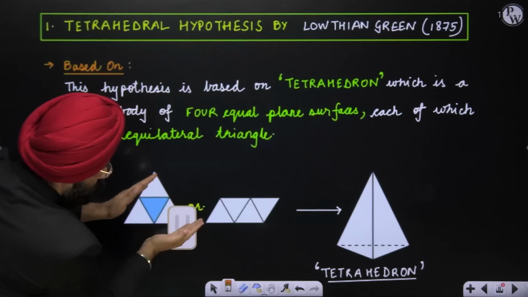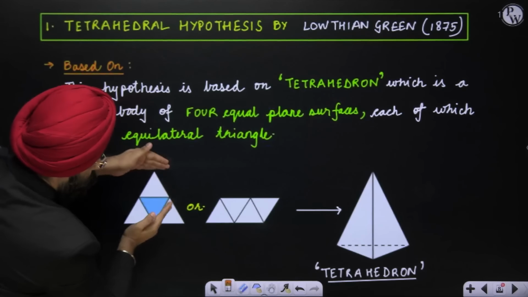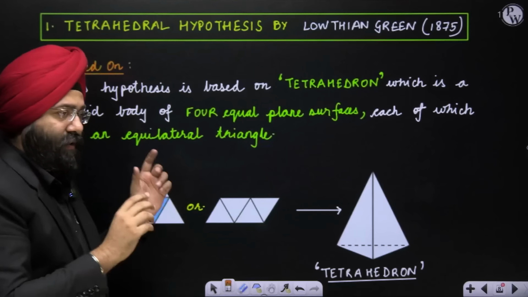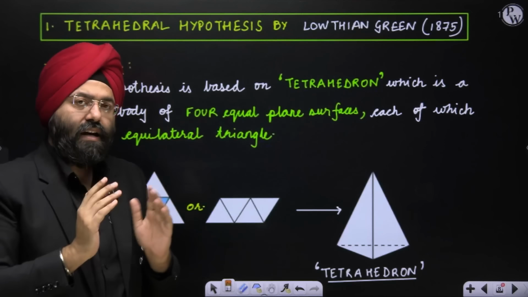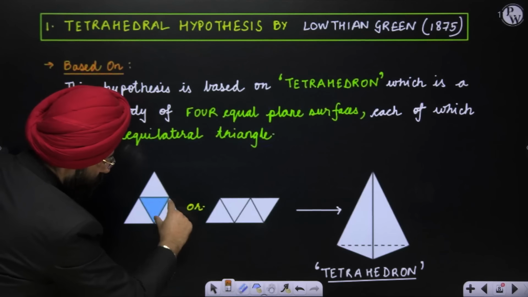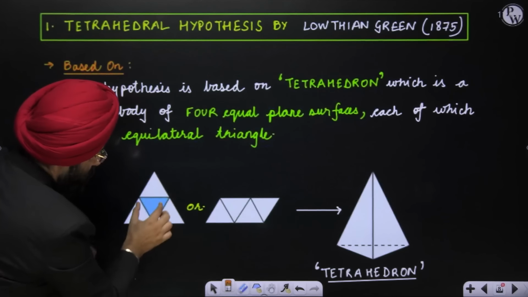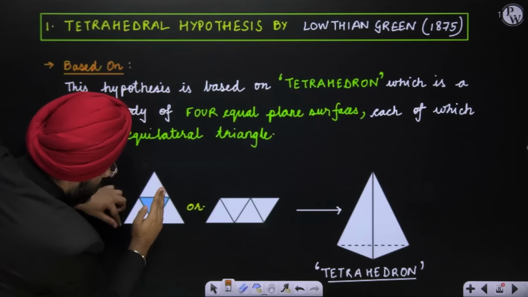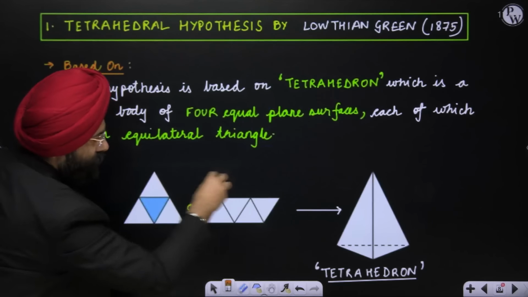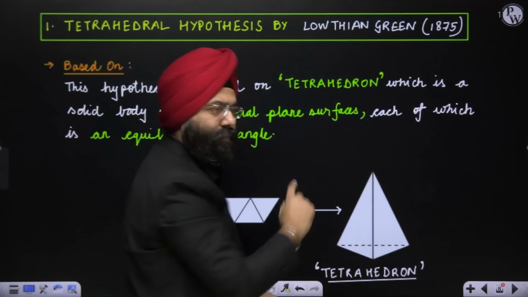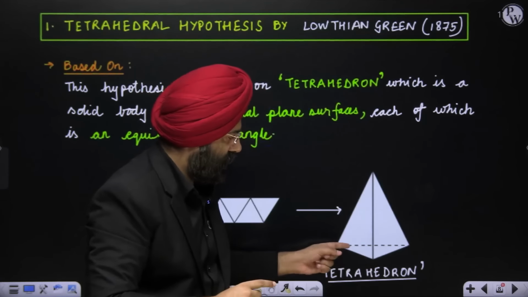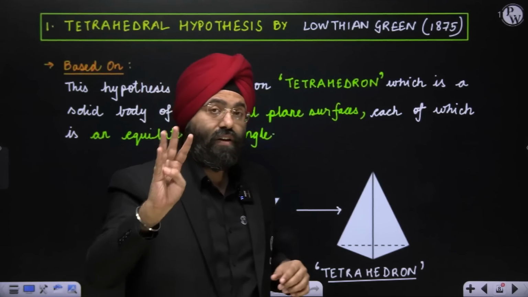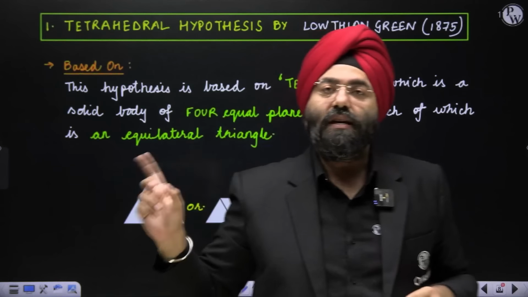This is also a triangle. You close it from here. You close it from here. Do you realize that you will form a tetrahedron, which is made up of 4 equilateral triangles? This is also an equilateral triangle. This also, this also. Now this is supposedly the base, right? And I close this, and this, and this. What will it form? It will form a structure of this form, where the base is also an equilateral triangle, this is also an equilateral triangle, this also, and the back end also. So there is a combination of 4 equilateral triangles which is making this particular figure.